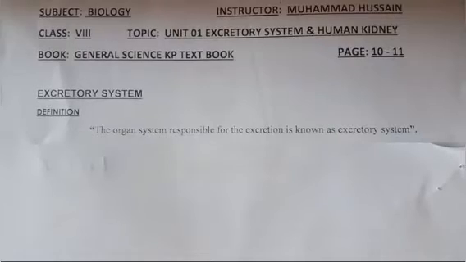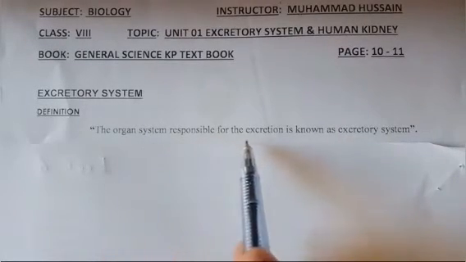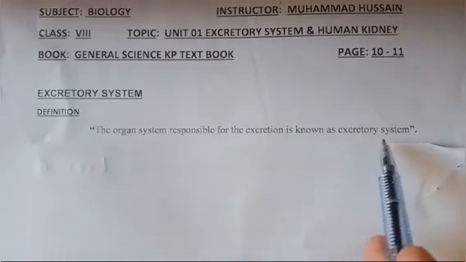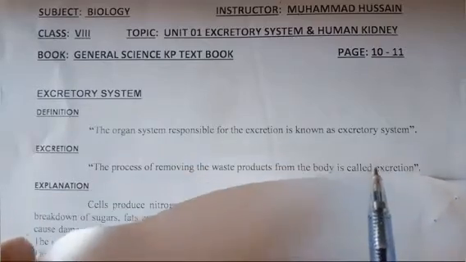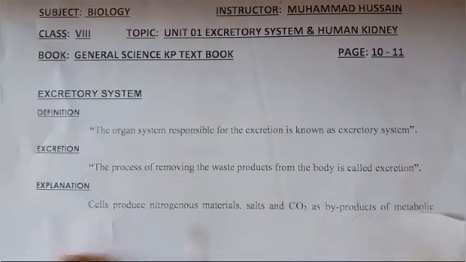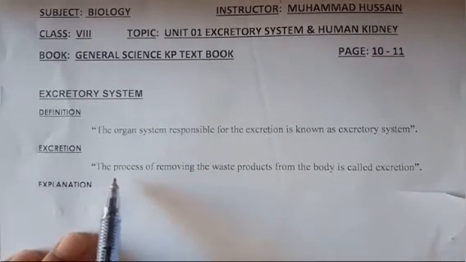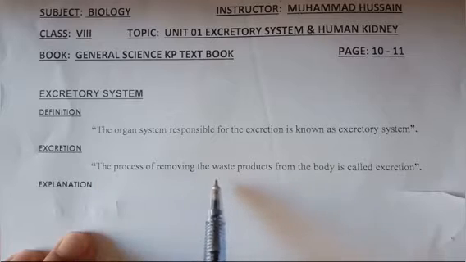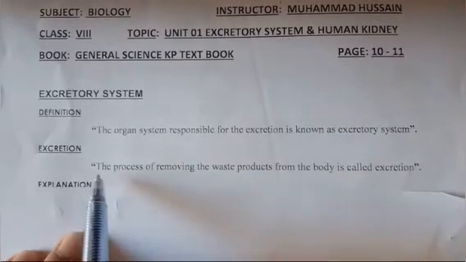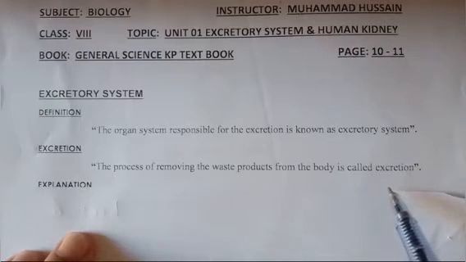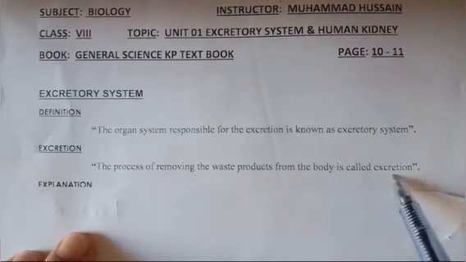Okay, this is topic number 6, excretory system definition. The organ system responsible for excretion is known as the excretory system. So the organ system involved in the excretion of waste products from the body is called the excretory system. Excretion: the process of removing waste products from the body is called excretion. So the process responsible for the removal of extra waste products from the body is called excretion.